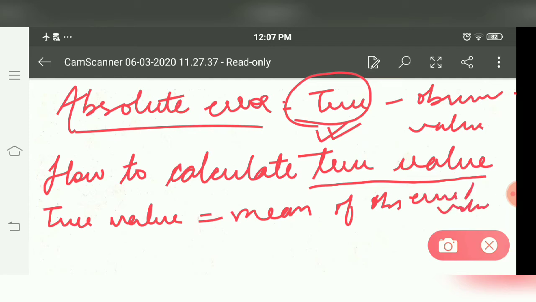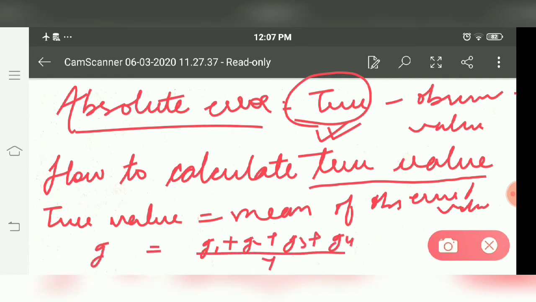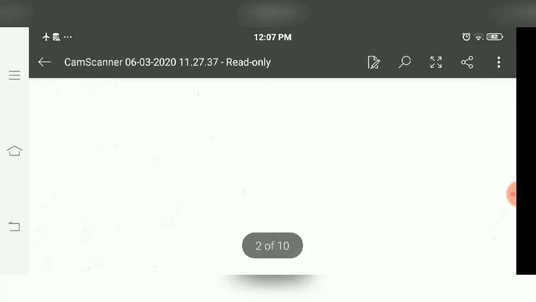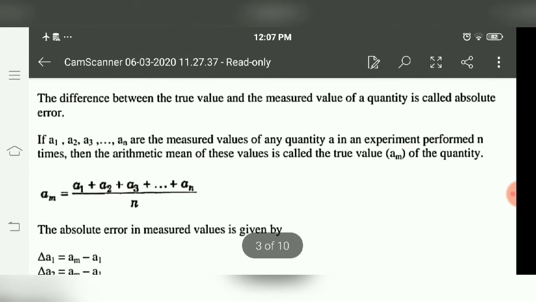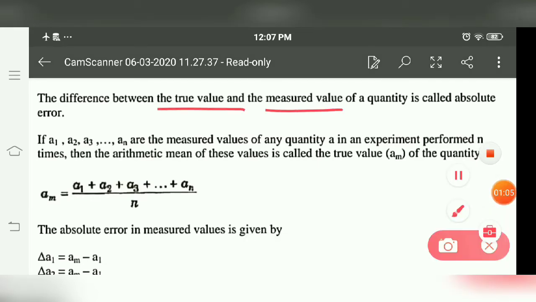Suppose here we have four values, g1 plus g2 plus g3 plus g4. We take the mean of this, g bar, and this is the true value. So absolute error is the difference between the true value and the measured value, or sometimes the measured value is also called the observed value.